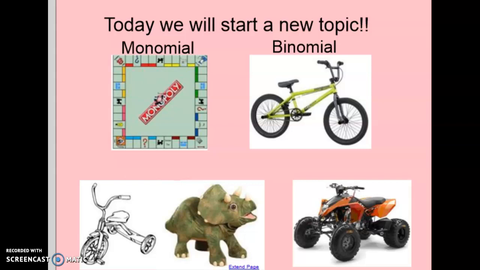And then down here, we got our fun friend, the triceratops, and a tricycle. 3 wheels, 3 horns, tri meaning 3. Can you think of another prefix that begins with tri? A word that begins with the prefix tri and means 3? Maybe a tripod. You know, there's other things out there. And then finally, we've got our four-wheeler, but some people call this a quad. And yes, there are some quadrinomials out there. Okay? So those prefixes are going to be really important to understanding what these terms mean.